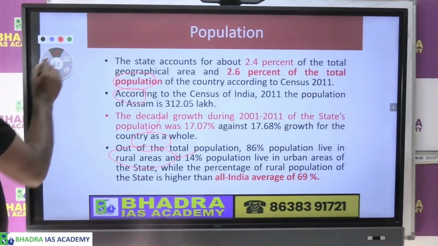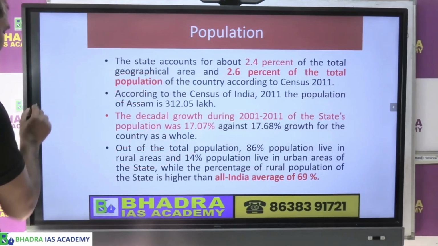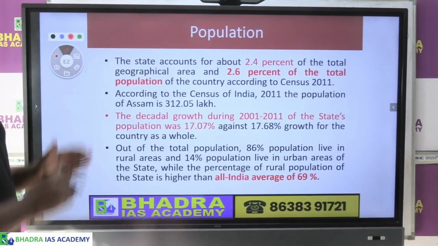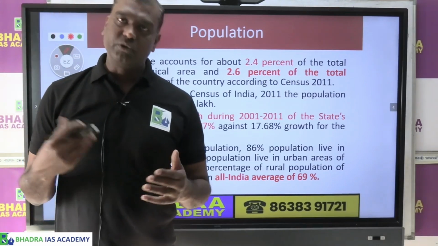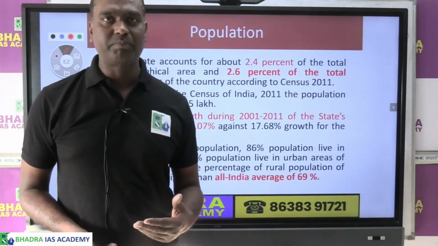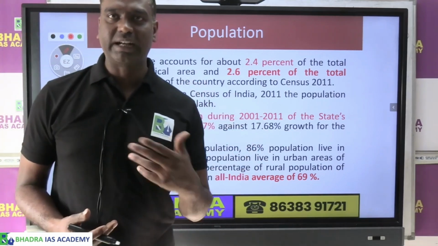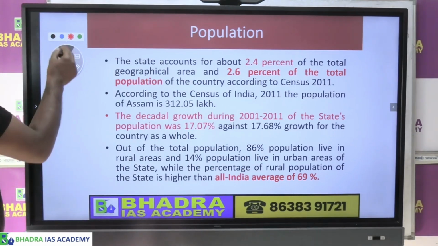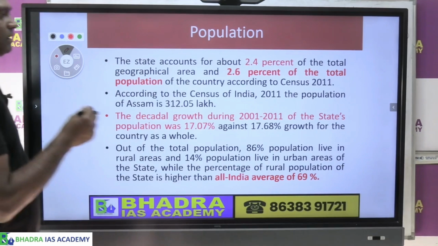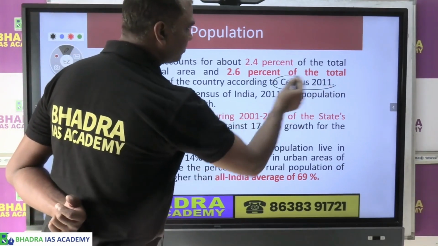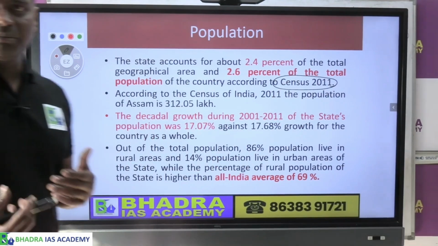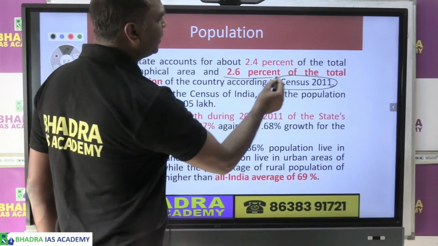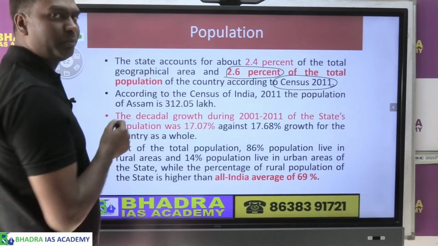Now coming to population, which is our focus for today's exam preparation. We look at the basic population criteria using the available census data, and I will also add the current projection. According to census 2011, the population of Assam was about 2.6% of the Indian population.